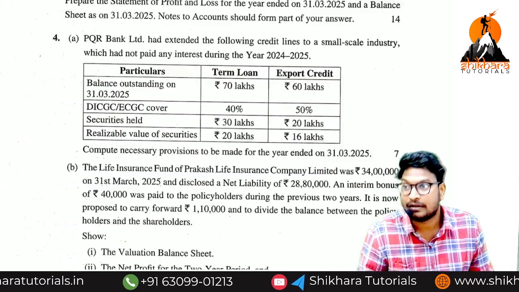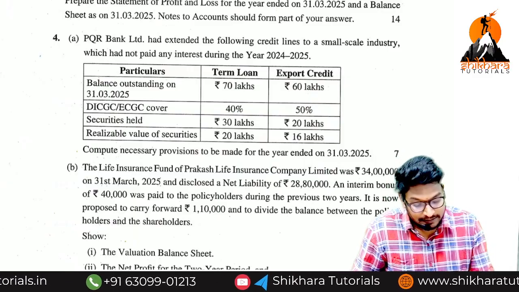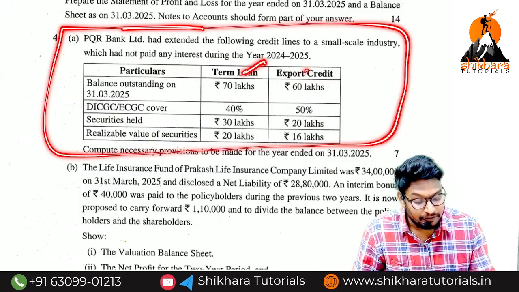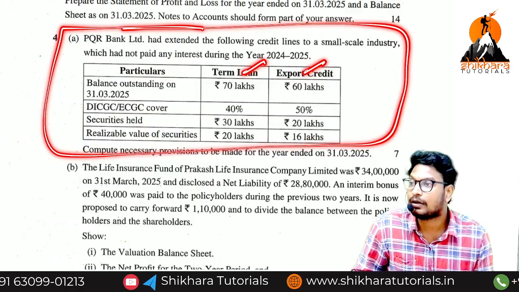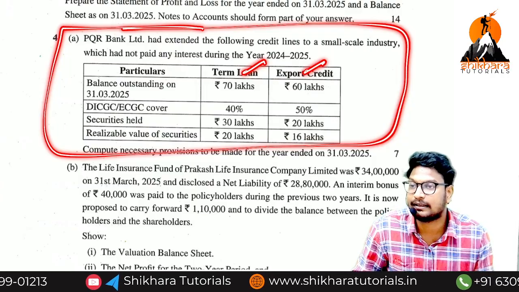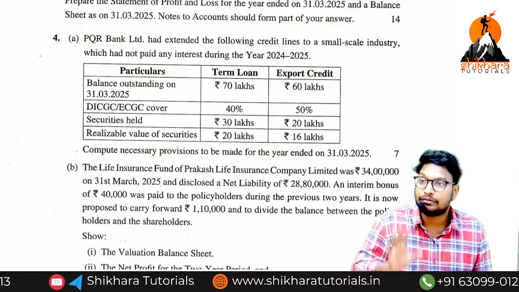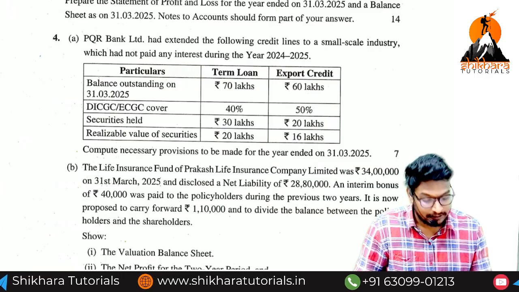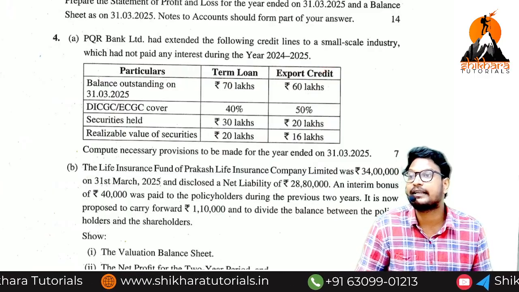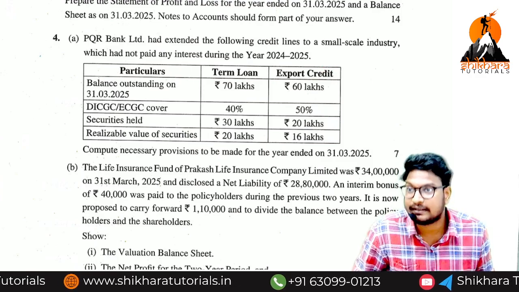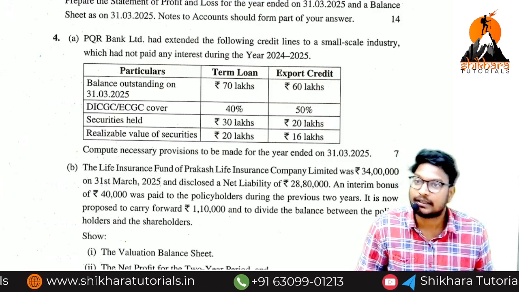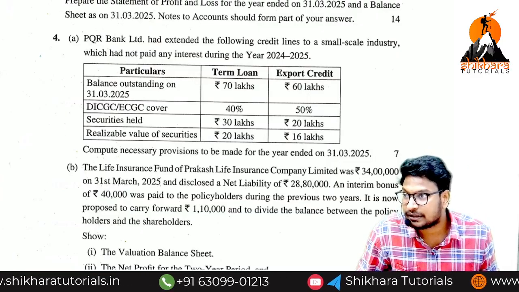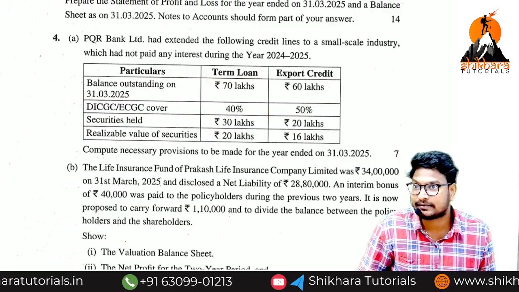But what is the best option? Assume that both the term loan and the export credit are loss assets, and create the provision like this only. We have to compulsorily write the note point. We are assuming this term loan and this export credit as a loss asset. That is the reason on the secured portion 100% provision and on the unsecured portion also 100% provision. Are you clearly understanding my point?